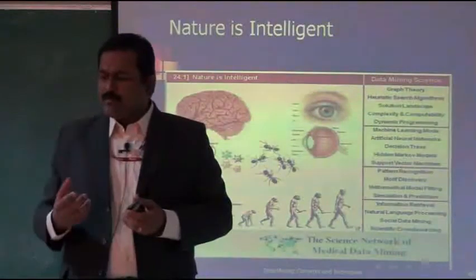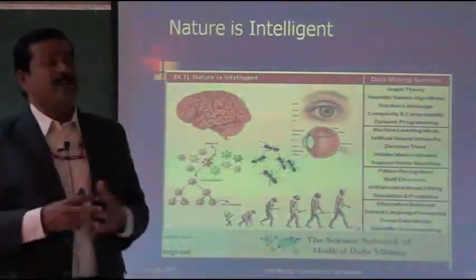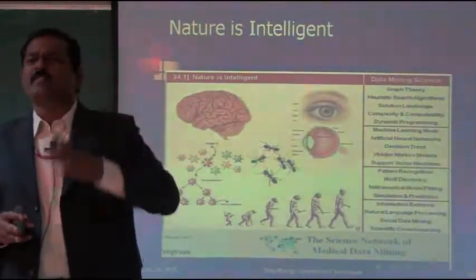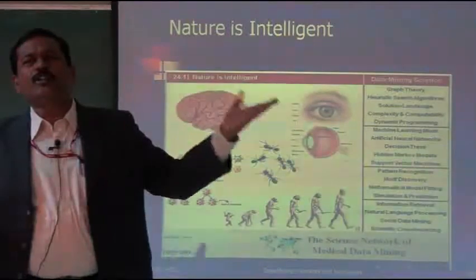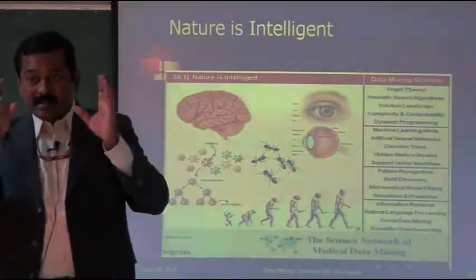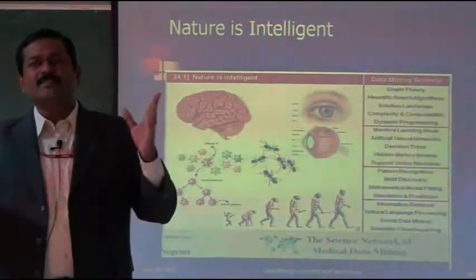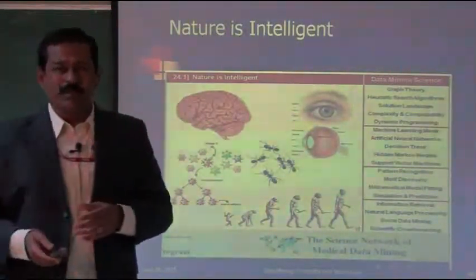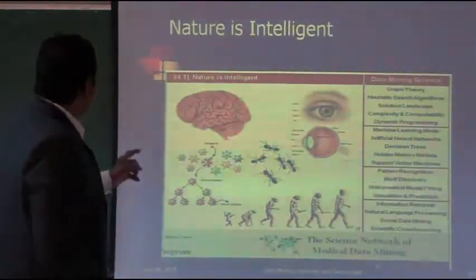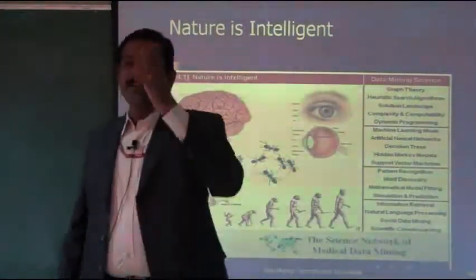So when I want to make the computer learn, I have to look to nature, because nature is very powerful and intelligent. We get all the knowledge from nature and life. Many things are highly intelligent. If you want an example, the first one is the human brain. The human brain is a highly intelligent one.